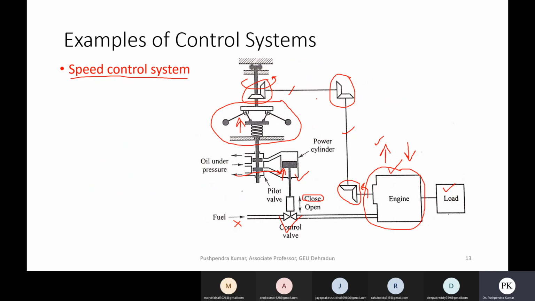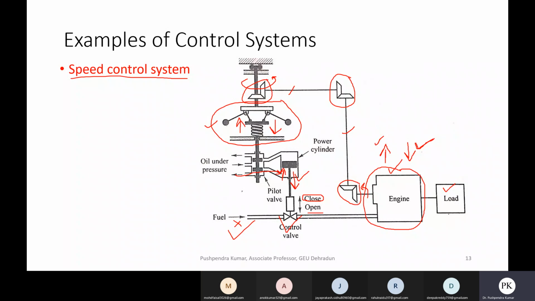In the case when the engine speed is lower than the desired reference speed, the rotational speed of this governor will reduce. Due to that, this will move downward, and in that case, this valve will also move downward, and in the downward position, this valve will open, and there will be fuel supply.